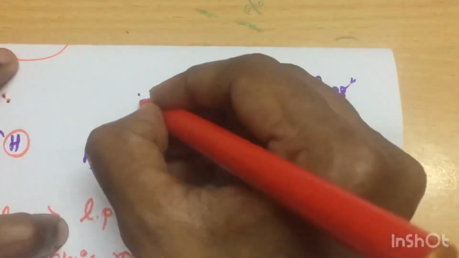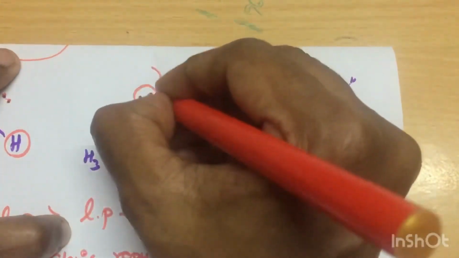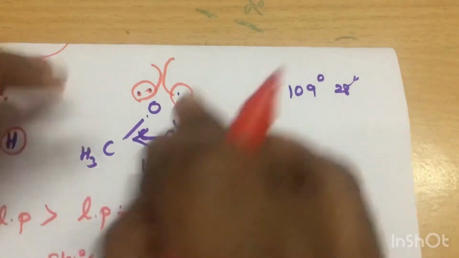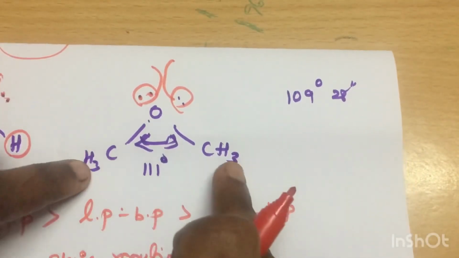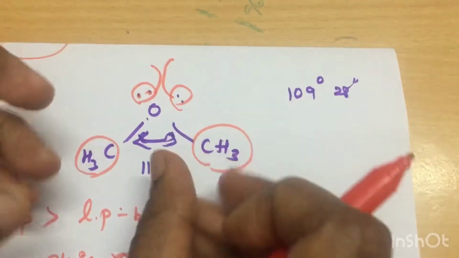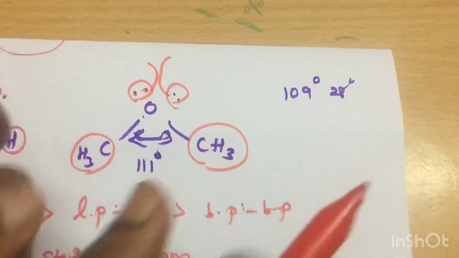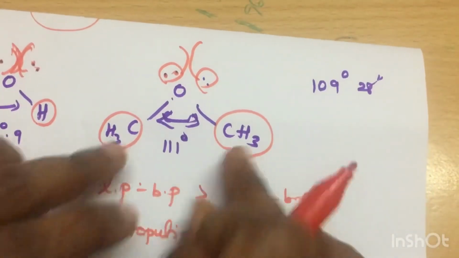From here, what happens? You can ask me, here also there is a lone pair. Yes, here also there is a lone pair, and the repulsion takes place as usual. They are repelling, and methyl says okay, but here both are methyl. It is not like hydrogen. And here also there will be some steric repulsion. Not bond pair, lone pair, not that kind of steric repulsion.